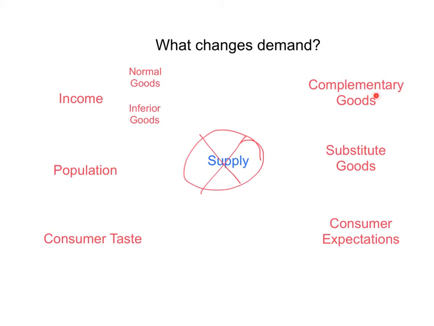Complementary goods are goods that you buy together. So toothbrush and toothpaste, or peanut butter and jelly, or bread and peanut butter, things like that. So we know that a change in price for a good cannot change the demand for that good, but a change in the price of a complementary good could. So if the price of peanut butter goes up, the demand for a complementary good might go down. And if the price of peanut butter goes down, maybe the demand for a complementary good goes up.